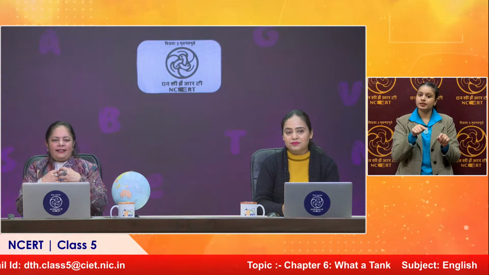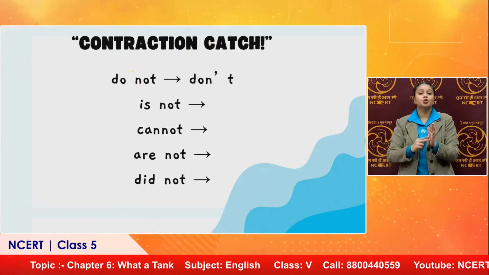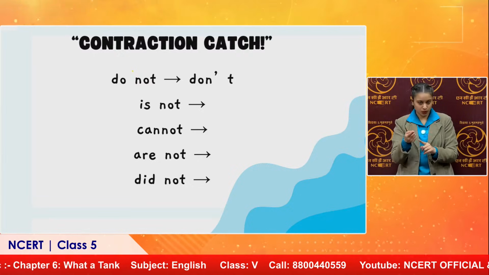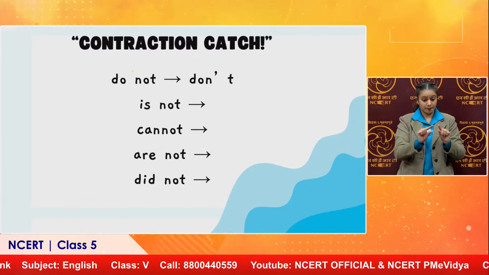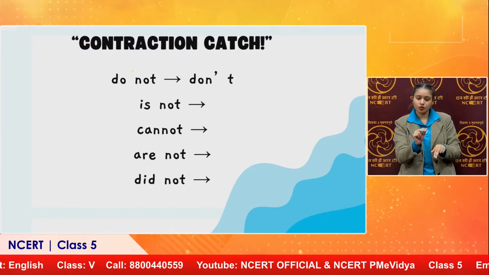So these are the contraction words. We shorten them while we're saying, don't do this. It isn't the right way. We can't go there. So instead of saying the complete word, you can say don't, shouldn't, couldn't.